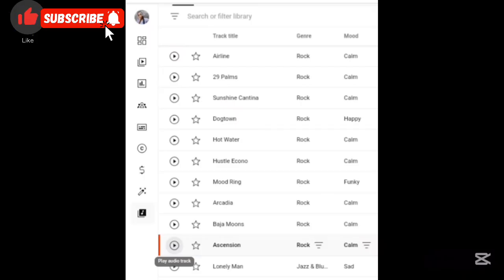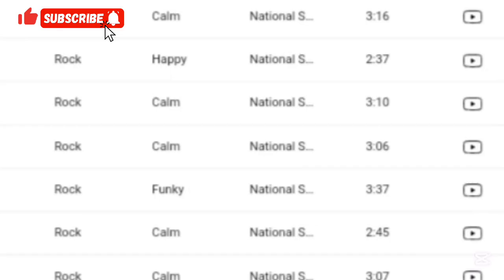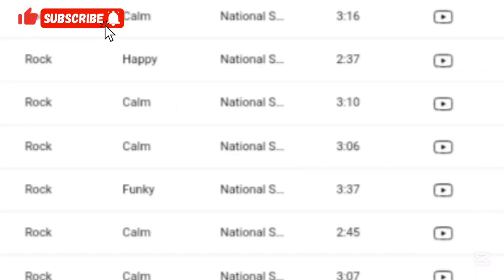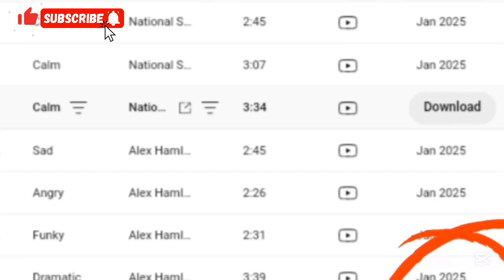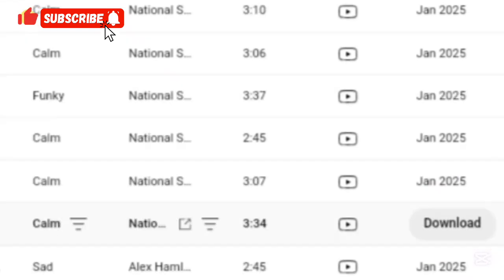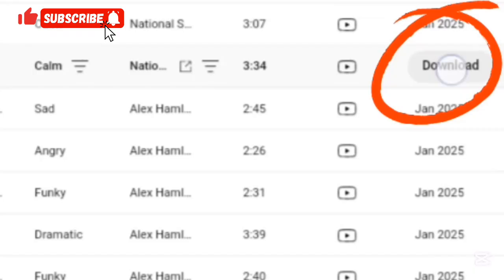Okay, I think this one is okay. So when you click on it, you scroll right, then you are going to see the place where they write download. Can you see download here, right? So what you need to do now is click on your download.